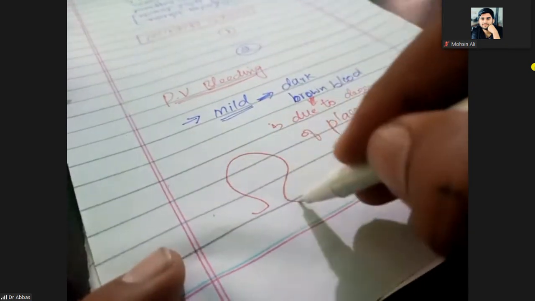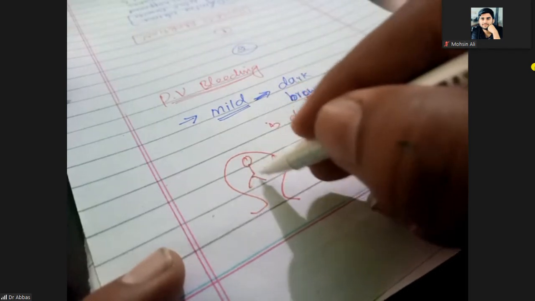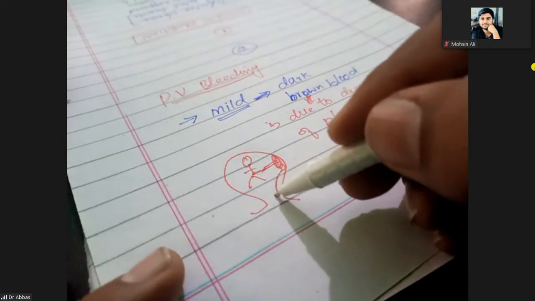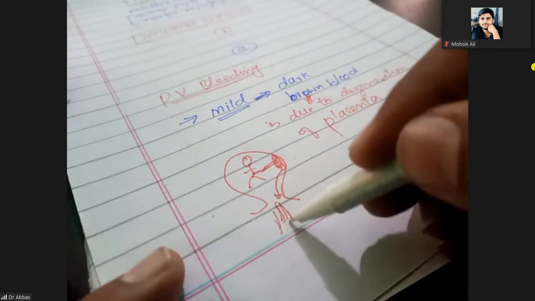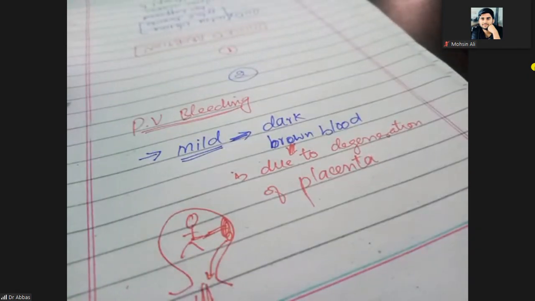Why? Because this is the uterine cavity, here is the placenta and umbilical cord, then the baby. When this placenta degenerates, it causes blood from the vagina. So this blood will be old dark brown blood due to the degeneration of the placenta. This is the per vaginal bleed.